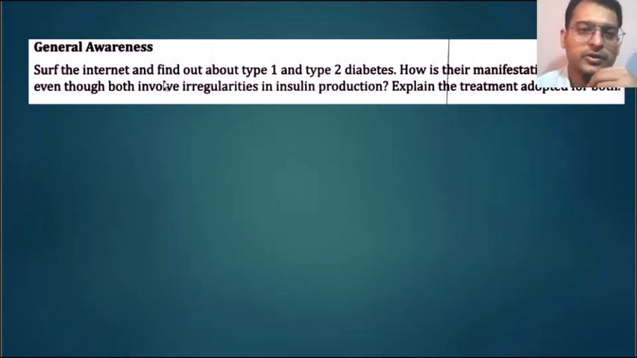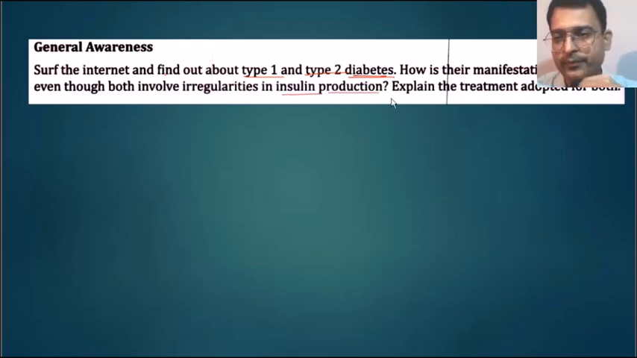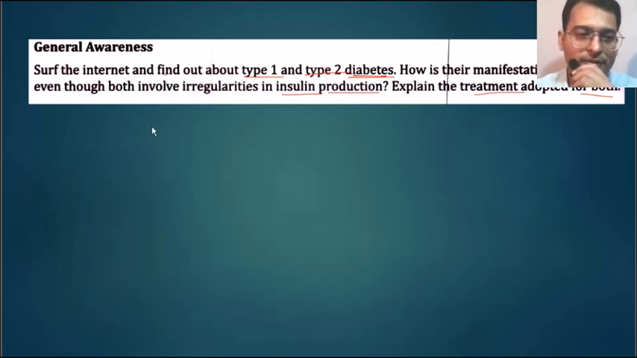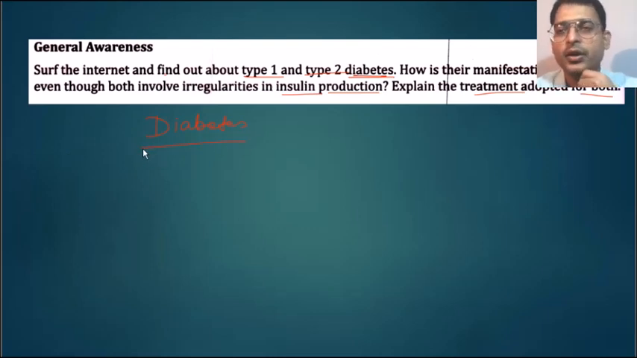Under the general observation kind of question, find what is the difference between type 1 and type 2 diabetes. How is their manifestation different even though they both involve irregularities in insulin production? Explain the treatment adopted for both. So it is a common disease that we observe these days, diabetes. In diabetes, a person has less secretion of the hormone insulin.